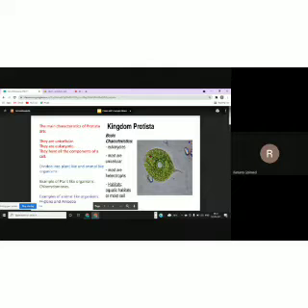Kingdom Protista. So, amoeba belongs to kingdom Protista. That is the first thing you have to learn. Now, what are the main characteristics of Protista? This kingdom is called a kingdom because all the organisms have certain common characteristics. They are unicellular. Unicellular means having a single cell, like you can see here in this picture.